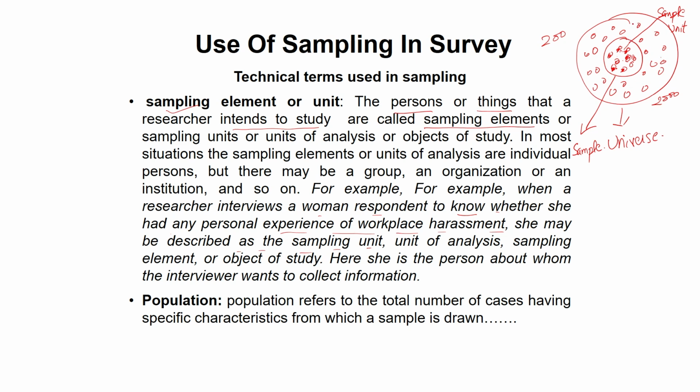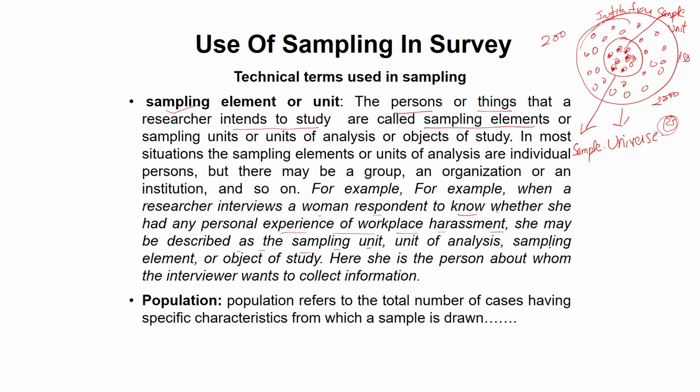Let it be they are working in one institution, and their number is 150. Out of 150, the researcher contacts 25 women and asks them whether they have faced any personal experience of workplace harassment or not. Every woman among these 25 will be called the sampling unit.